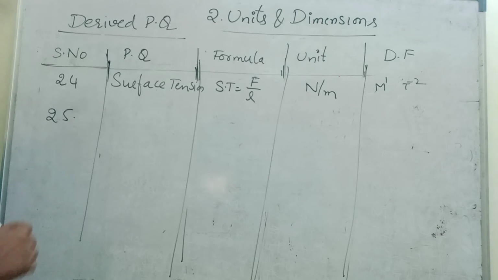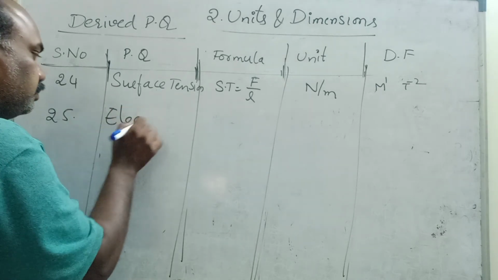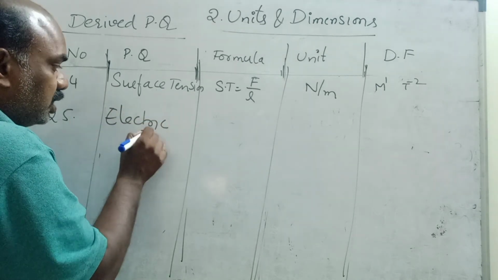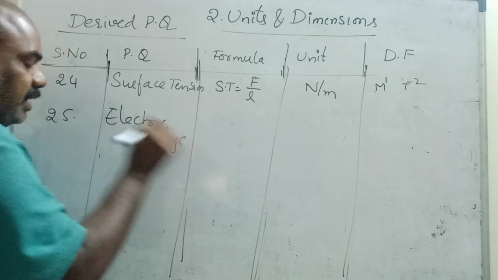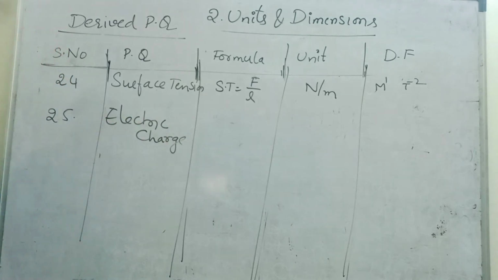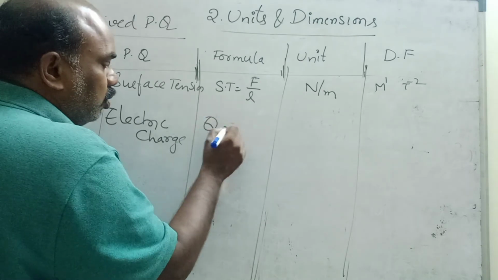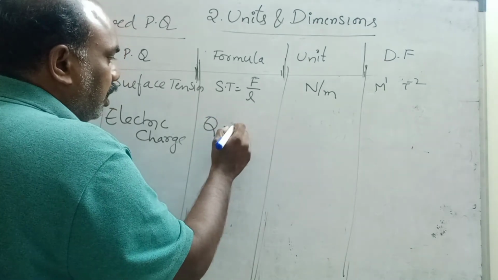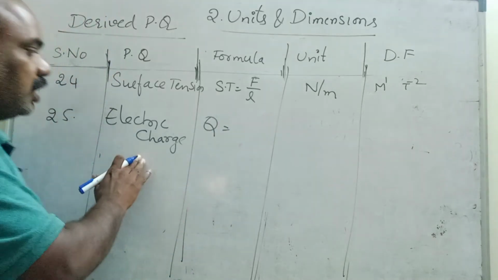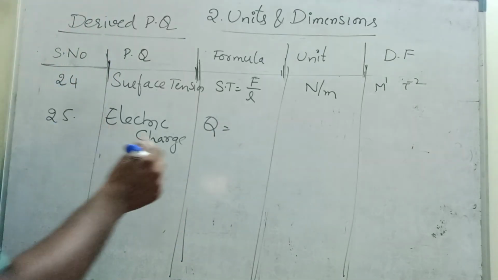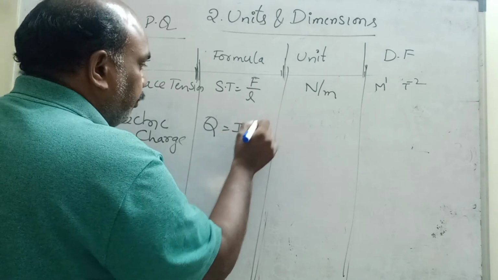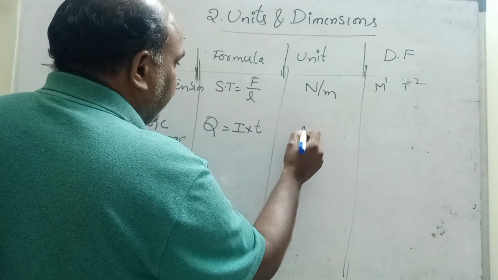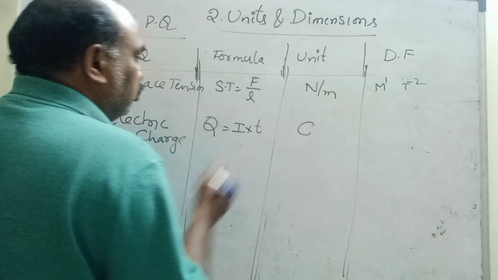Right. Next, electric current. Electric charge we will see, because current is a fundamental quantity. Charge is denoted by Q. Charge is equal to current times time. Q is equal to IT. Standard unit is coulomb.